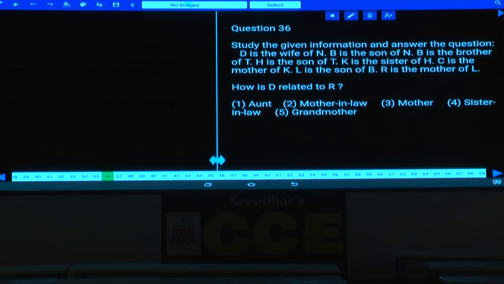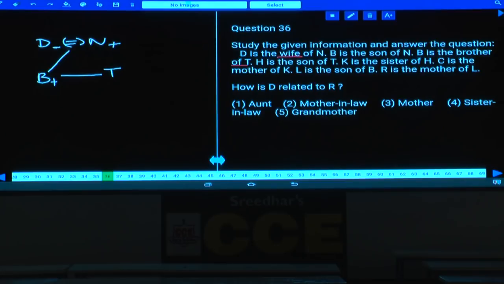D is the wife of N. Tell me how can you represent this one? D is a female and this female is the wife of N, a male. B is the son of N. Next one, B is the brother of T. So B is the son of N, and B is the brother of T.